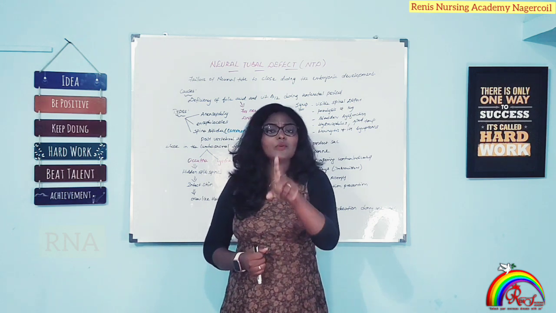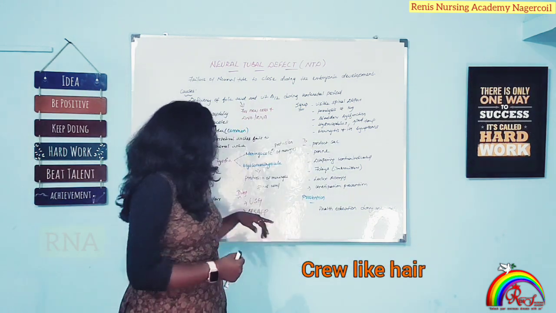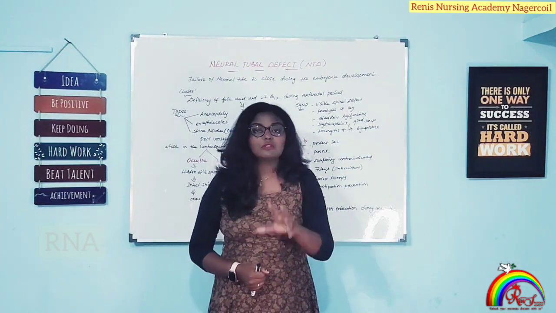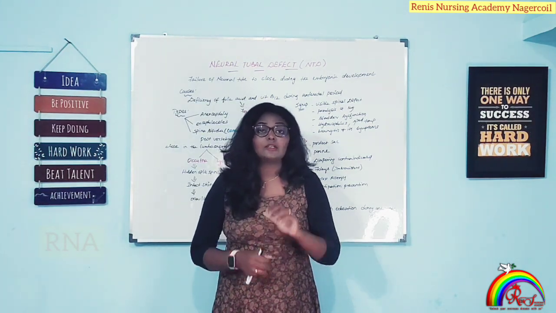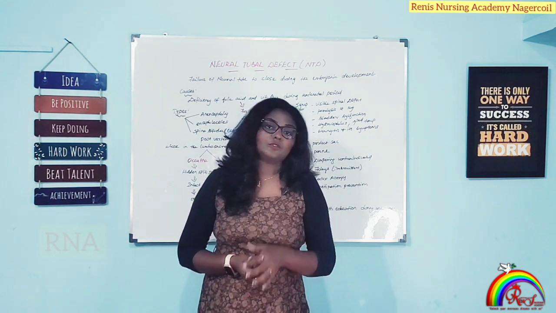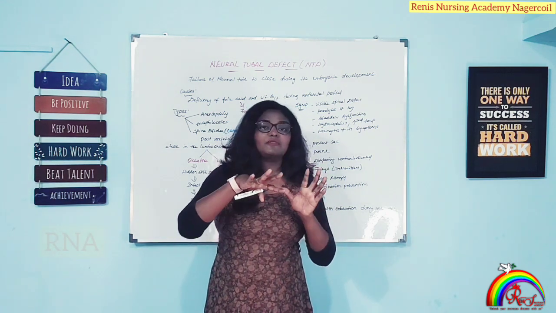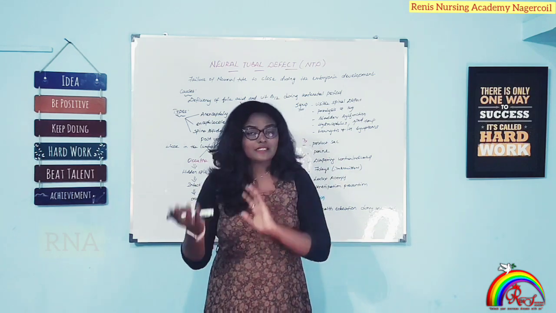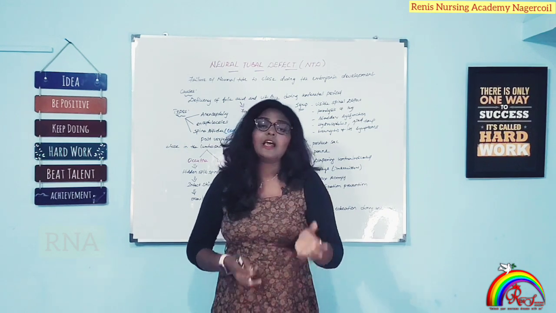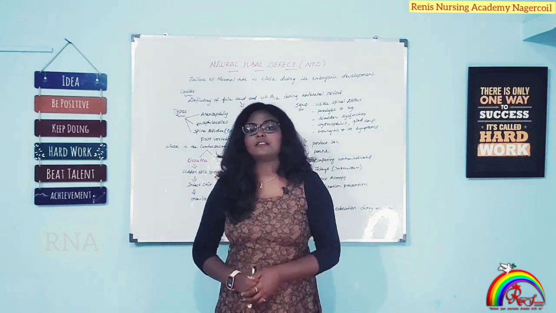Here only one clue is given: you can see a tuft of hair on that particular area. So this is called spina bifida occulta. This type of question they will ask in your nursing licensure examination, such as what is the difference between spina bifida occulta and cystica, giving the characteristic features and asking what this is. If you know this properly you can answer those questions.